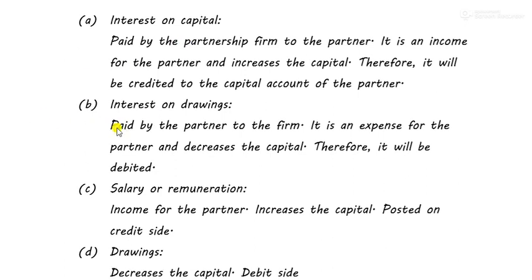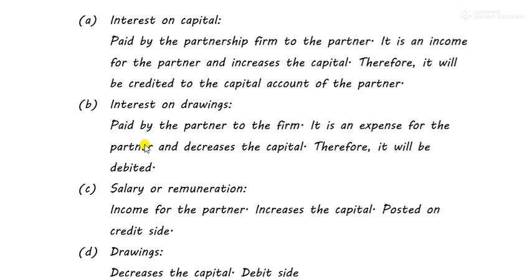Next, interest on drawings. Interest on drawings is paid by the partner to the partnership firm. So for the partner, what is it? An income or expense? For the partner, it is an expense. So an expense means it is decreasing the capital. If it is decreasing the capital, then record it on the debit side.